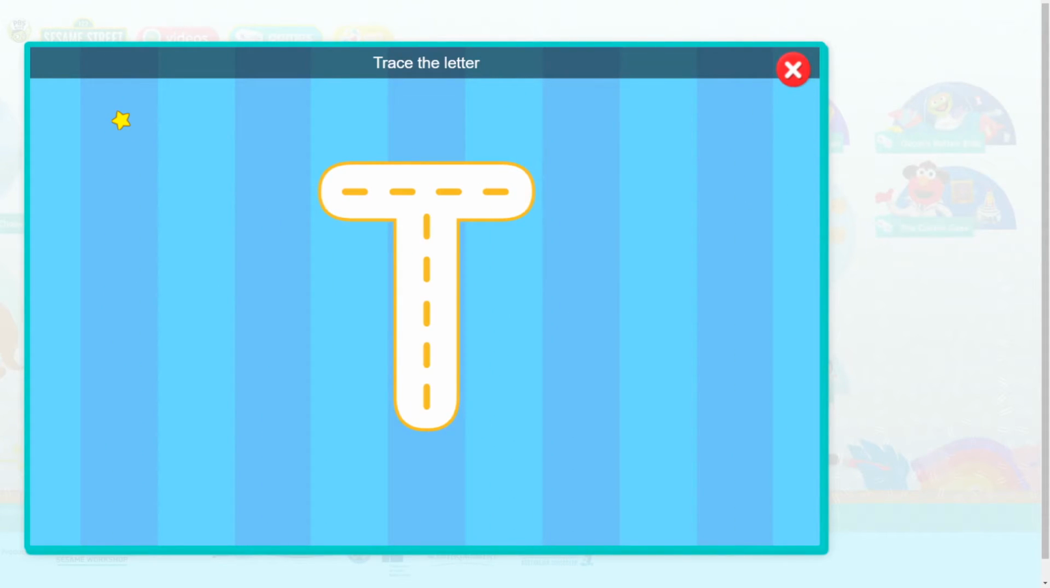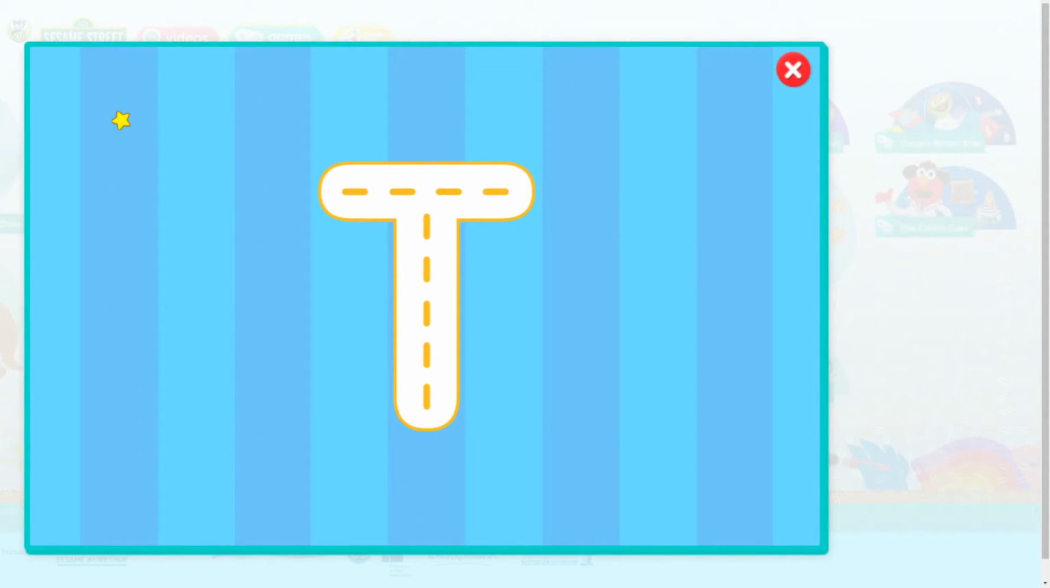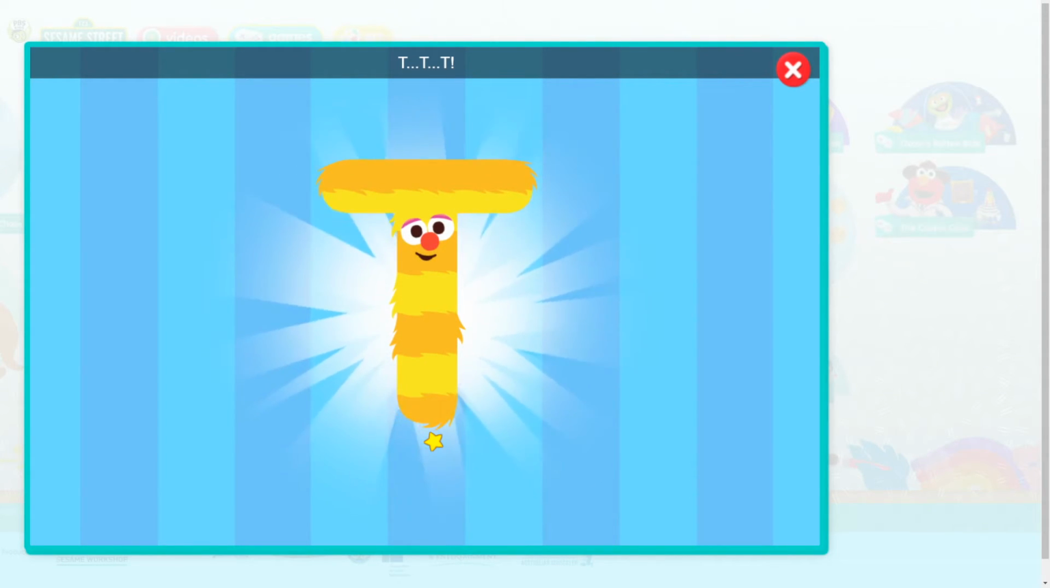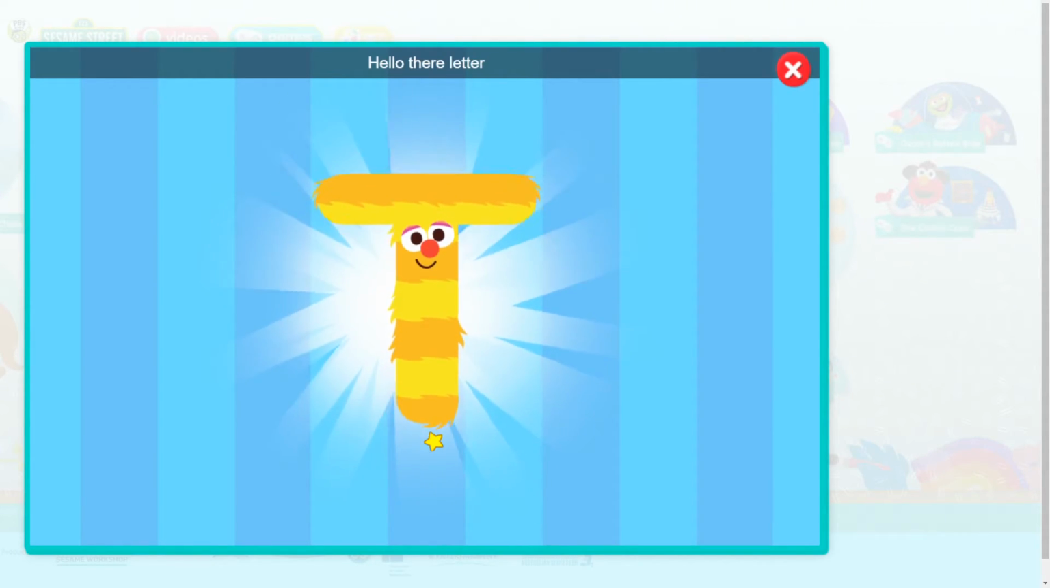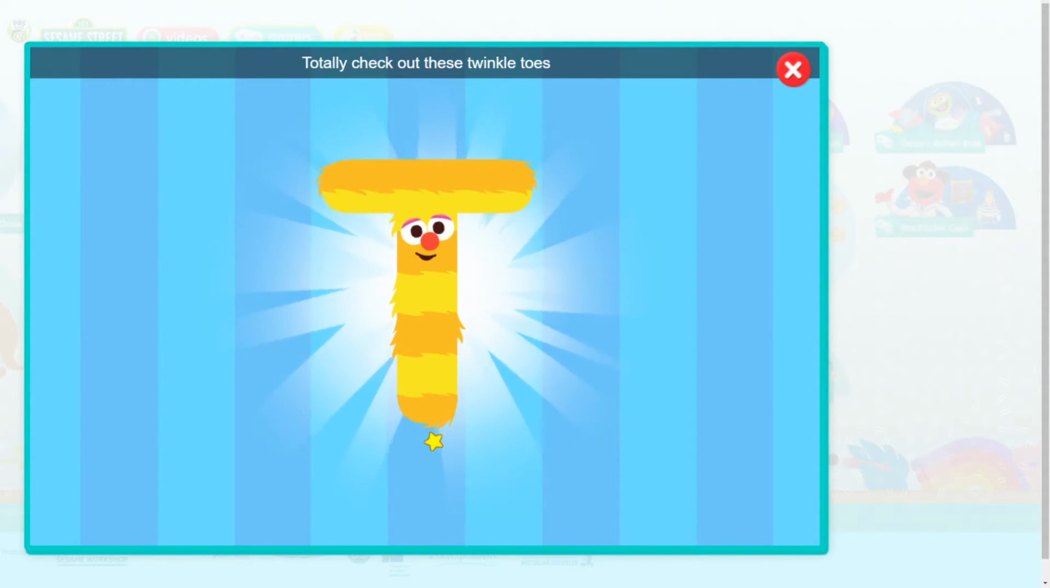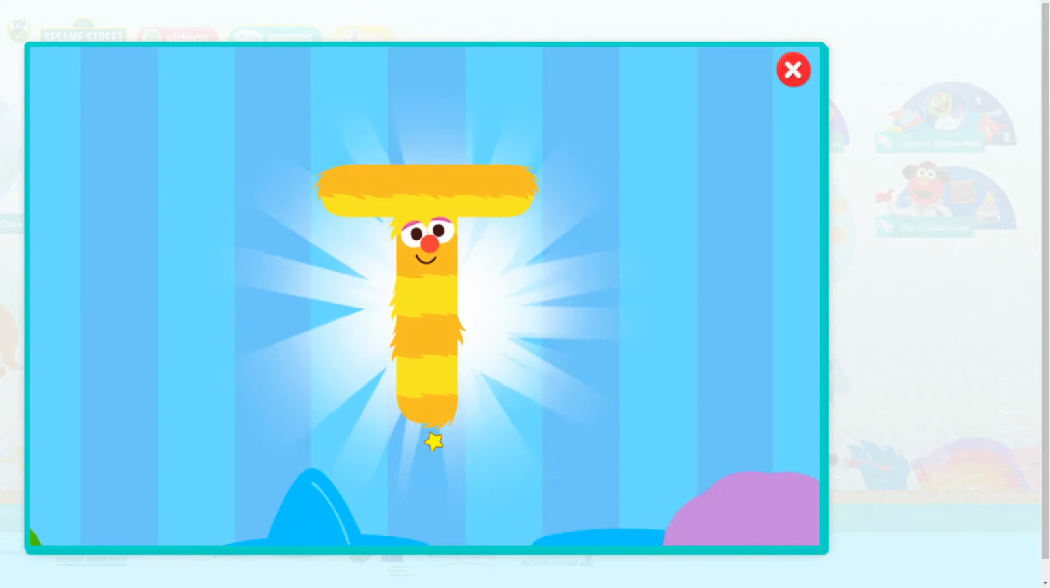Trace the letter. This does look familiar. Hey, look, Bird. It's the letter T. Hello there, letter T. Do you want to dance with us? Totally. Check out these twinkle toes.